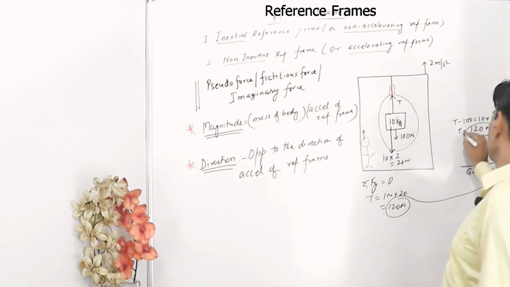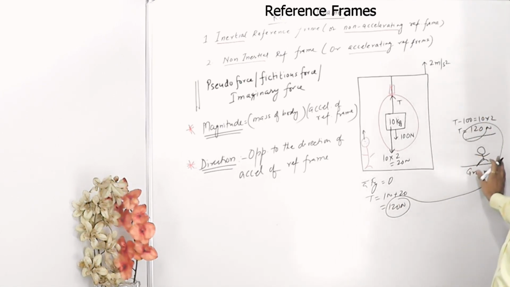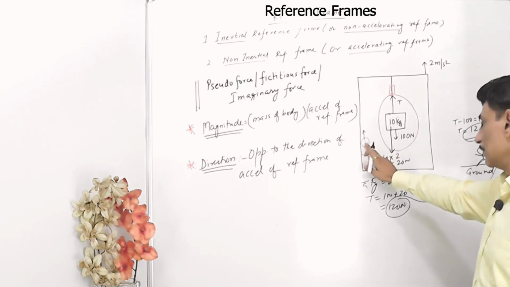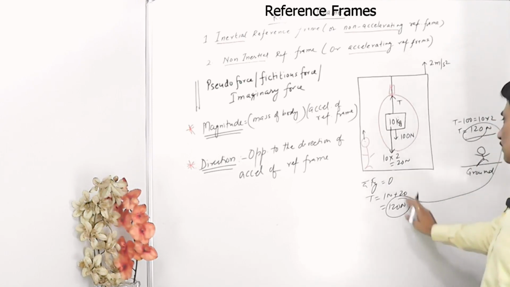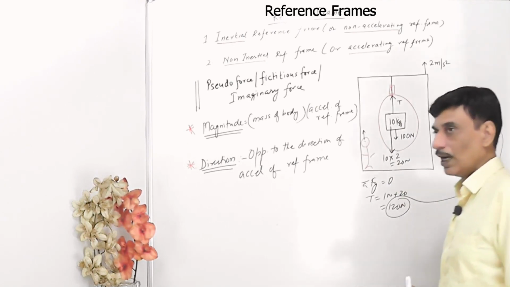And this is the answer which matches with the person who is on the ground and writing the equation T minus 100 is equal to 10 into 2. That is, T is equal to 120 Newton. These are the equations with respect to a person on the ground, that is, with respect to an inertial reference frame. This is the accelerating reference frame. From both these things, the answer comes out to 120 Newton and it matches.